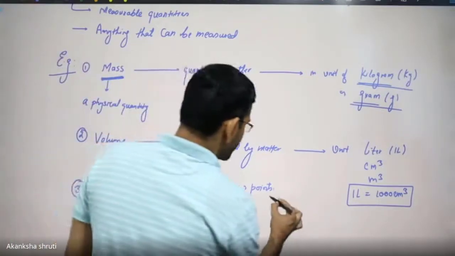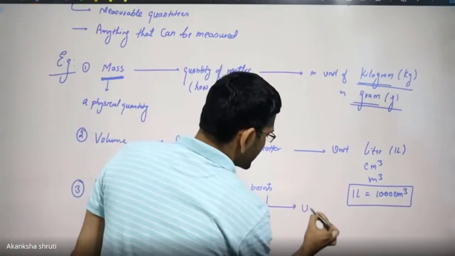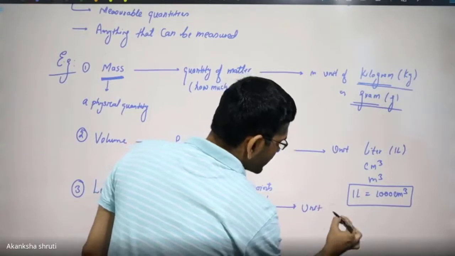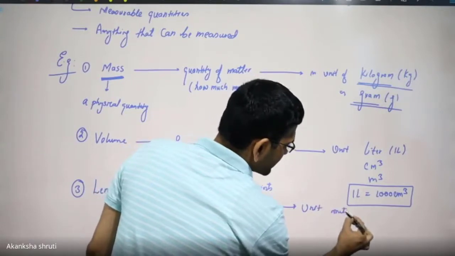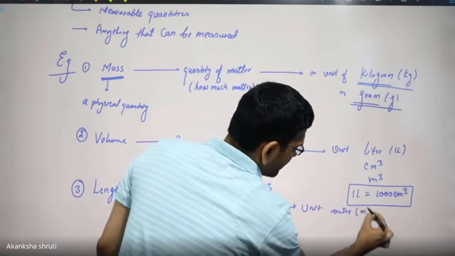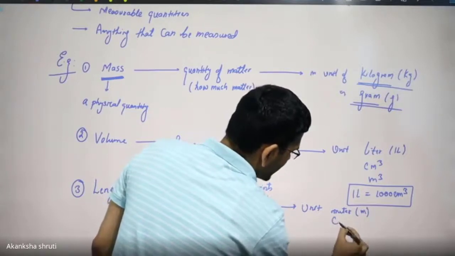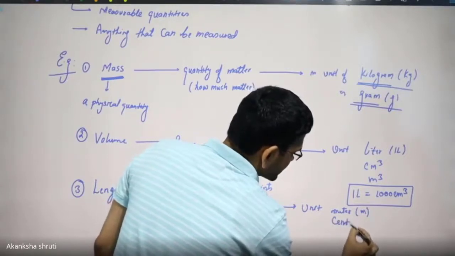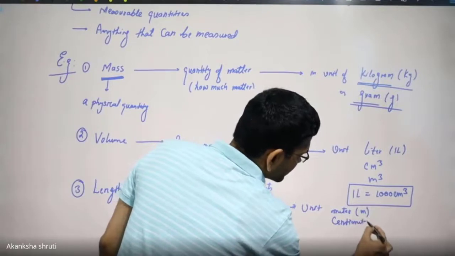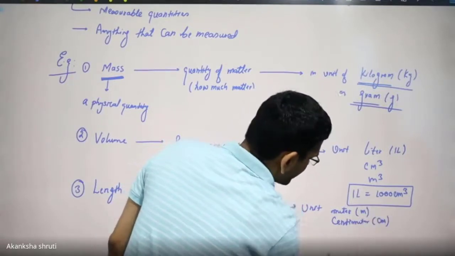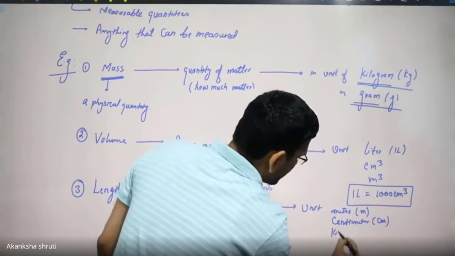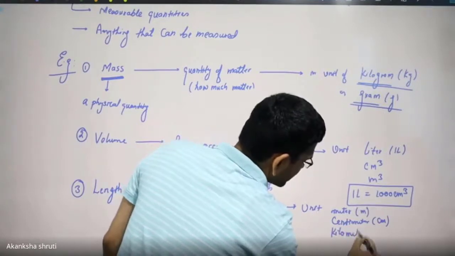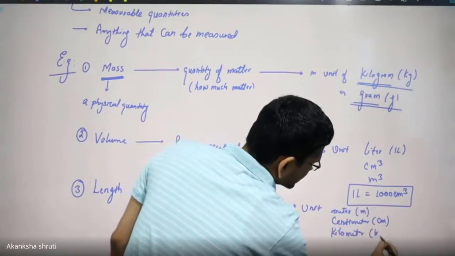And how is this measured? The unit is either meter, denoted as m, or centimeter, denoted as cm, or maybe kilometer, denoted as km.